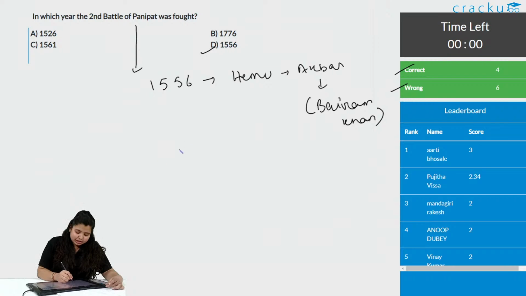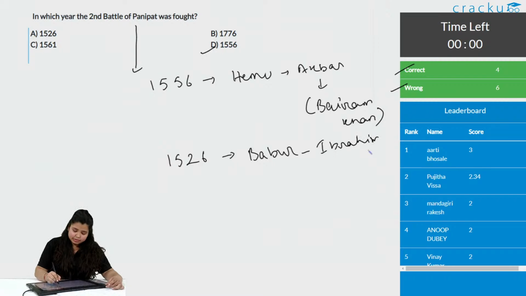Do you know this? Obviously, this is again an easy one. The first battle was in 1526 between Babur and Ibrahim Lodi, the last ruler of the Lodi dynasty.